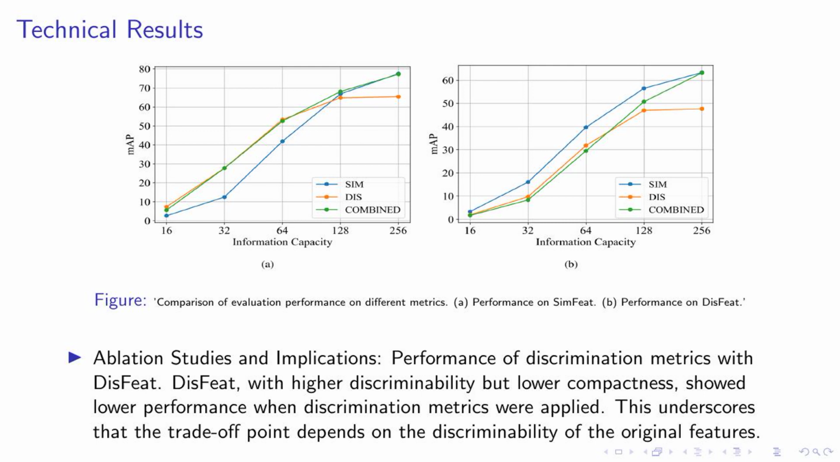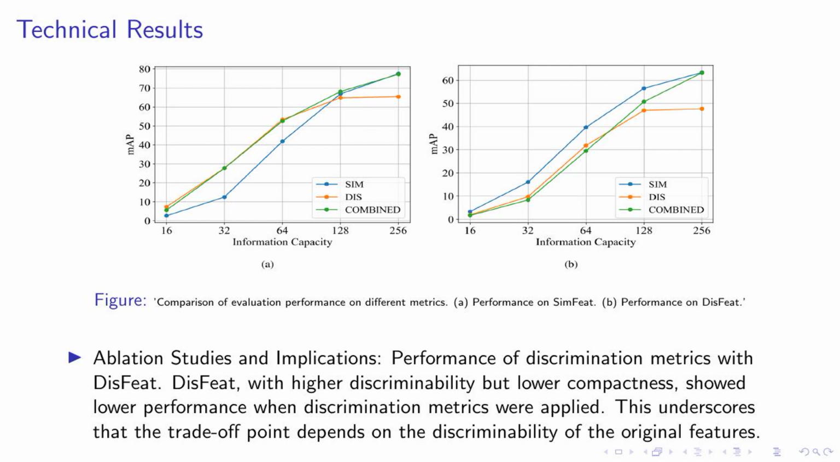We applied discrimination metrics to DisFeat, which is known for its high discriminability but lower compactness. Interestingly, we found that DisFeat showed lower performance when these metrics were applied. This finding is significant as it highlights that the optimal trade-off point is not constant, but rather, it depends on the discriminability of the original features. This insight can guide us in future research to better understand and optimize the balance between discriminability and compactness in feature compression. Stay tuned as we delve deeper into these findings in the next slides.